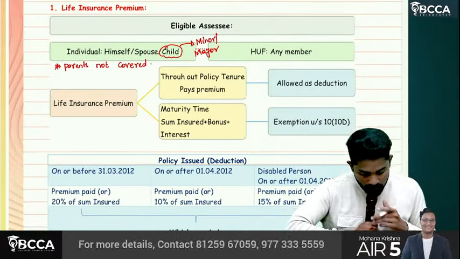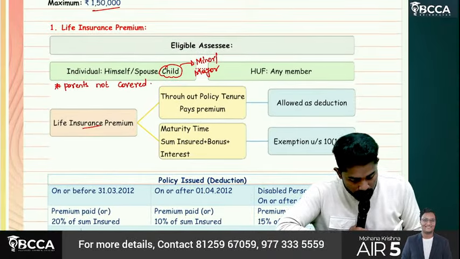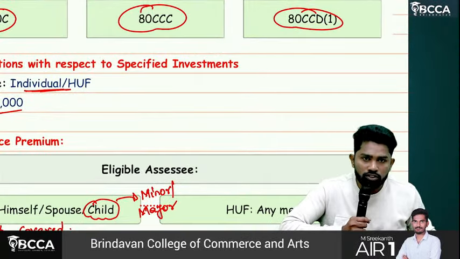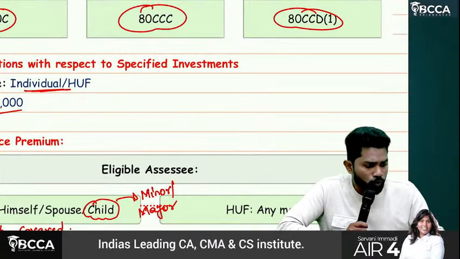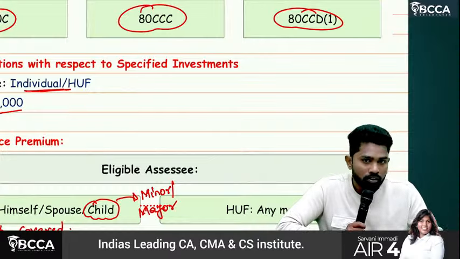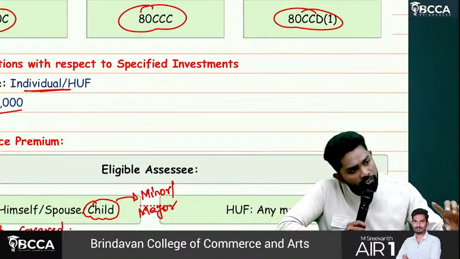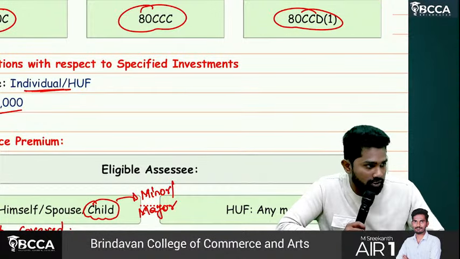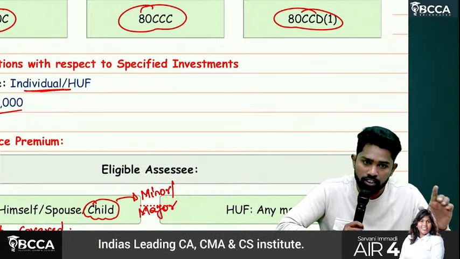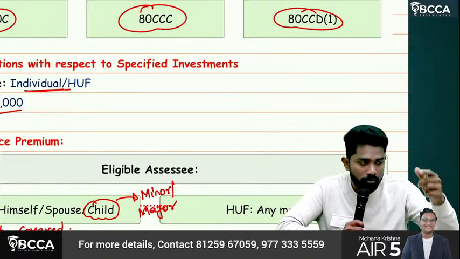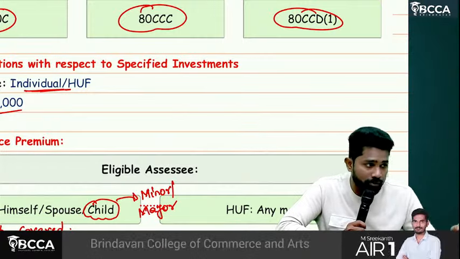Life insurance premium, understand? If you take a life insurance policy, will you pay the premium only once? No, every year, maybe for 20 years, you will be paying premium. So every year you can claim deduction, not just one year. Every year when you make the payment of premium, you can claim deductions.